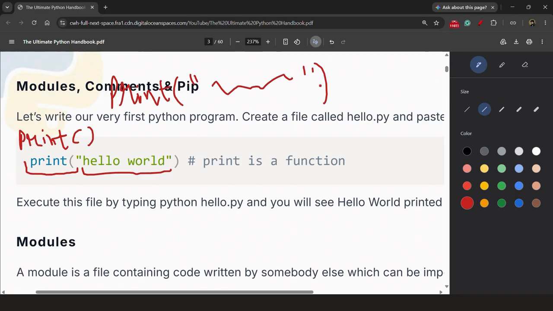We do not use semicolon in Python. It is used in C++, C, Java, and other languages, but it is not mandatory, or we are not using it in Python. So what print is doing here is printing exactly this thing. Whatever we write in the double quotes, it will print exactly. Or if there is some variable, or any calculation we need to do, we will write print, that variable name, and done. Bracket closes. So it will print the value of that variable.